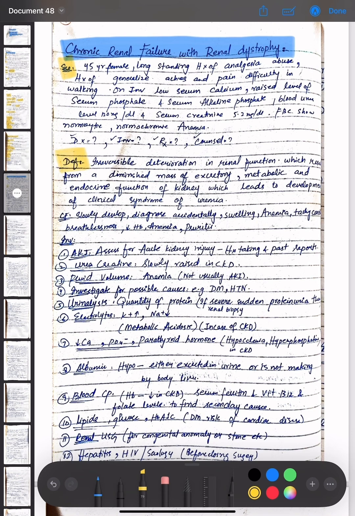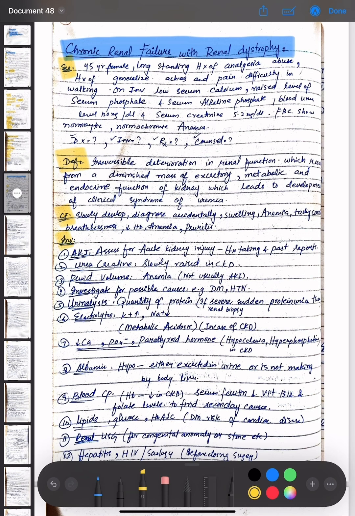The definition of chronic renal failure is that it is irreversible deterioration in renal function which results from a diminished mass of excretory, metabolic, and endocrine function of the kidney, which leads to development of clinical syndrome of the uremia. The clinical features are slowly developing, diagnosed accidentally, and swelling, anemia, tachycardia, breathlessness, decreased HB, and pruritus is present.